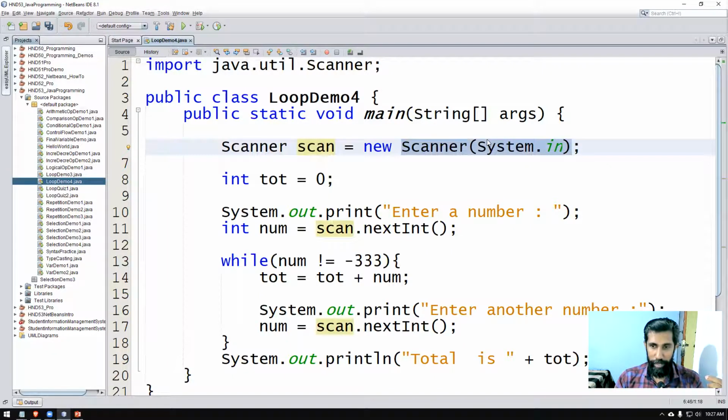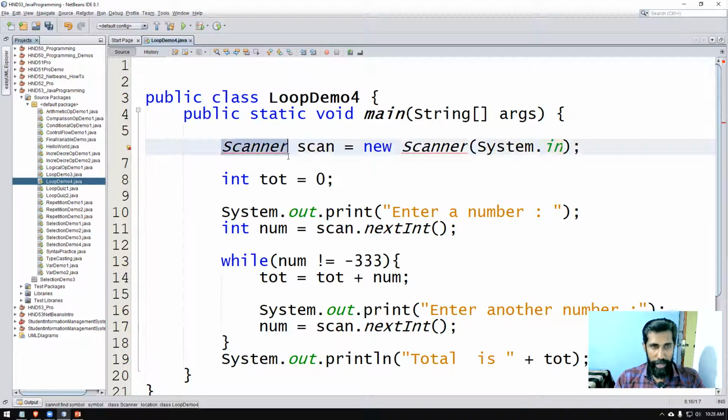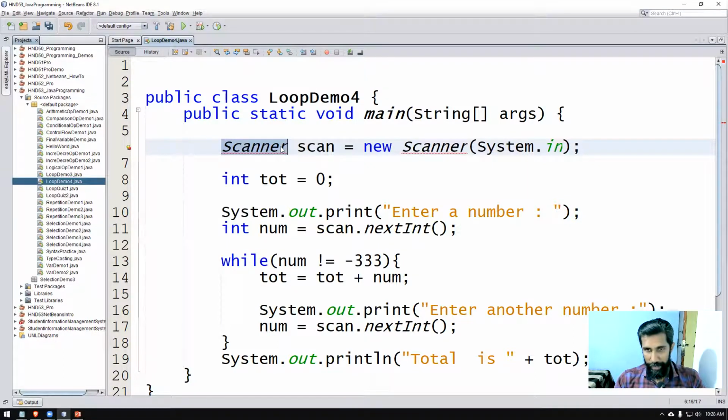Let me tell you about this. As a parameter you have to give the standard input device, which is System.in. That is your keyboard, System.in. That's all you have to know at this moment. So in order to get a keyboard input, this is what you do. When you code this line without doing the import line, Java does not know what you mean by Scanner. It will simply say symbol not found, cannot find class Scanner, because it doesn't know where to take it from.